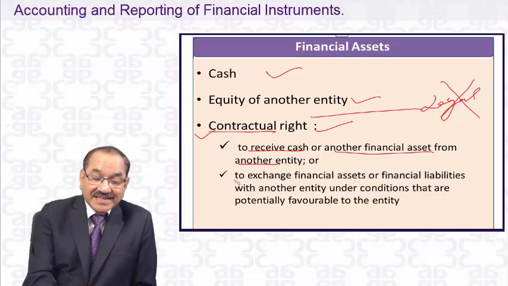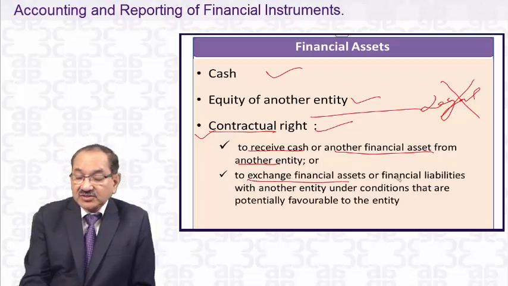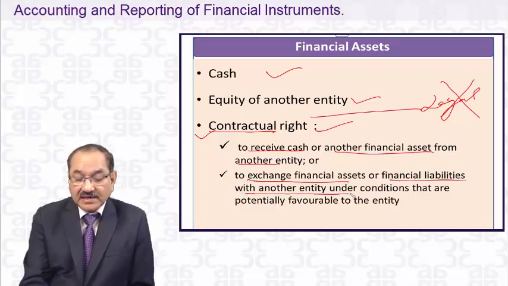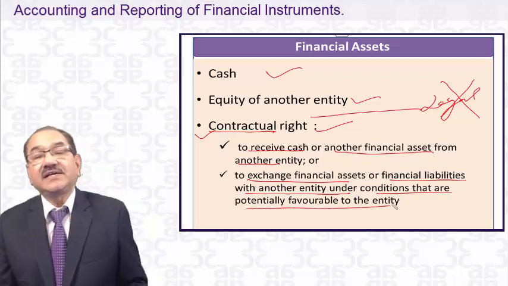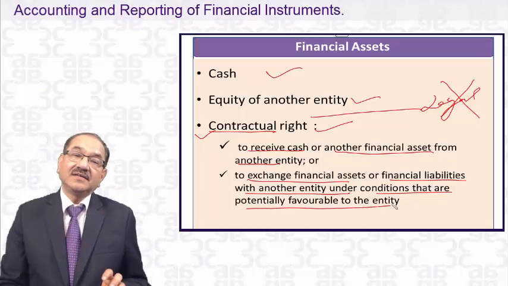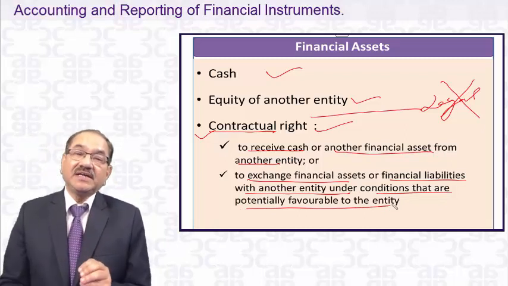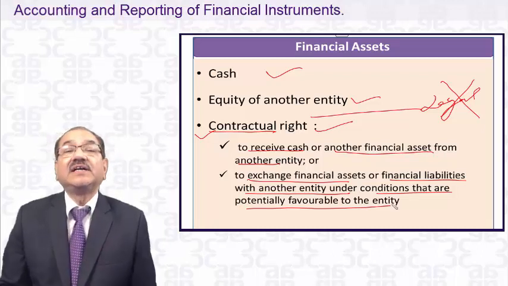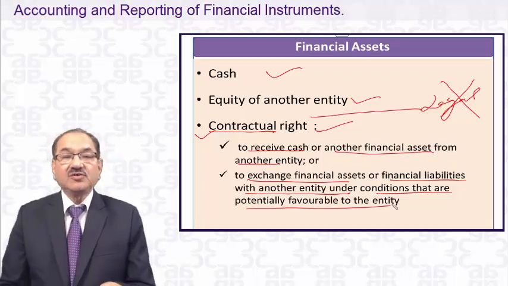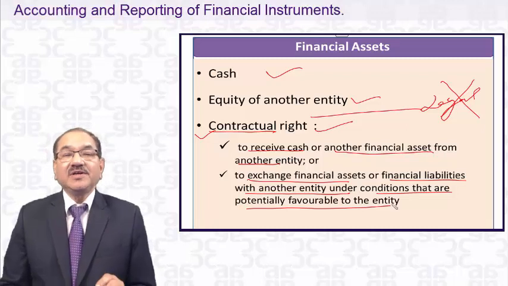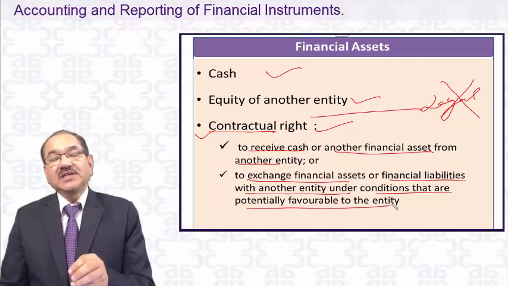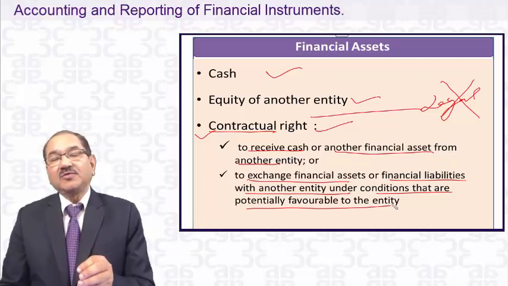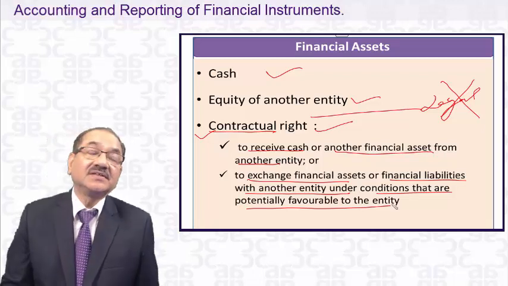Another is to exchange financial assets or financial liabilities with another entity under conditions that are potentially favorable to the entity. It says that suppose you give somebody, in simple terms, maybe a little hypothetical, just to make you understand what it means: you give somebody 500 rupees and you get 700 rupees against this.